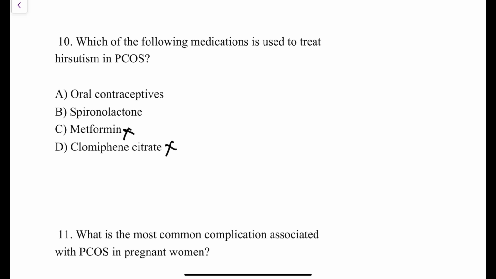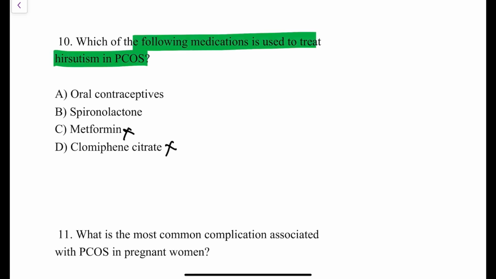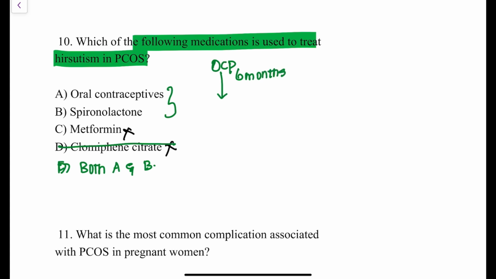But if you want me to select only one option, what am I going to select? See, the question over here is which of the following medications is used to treat. So if the question is which of the following, then definitely an option will be provided here as both A and B. Right? Because in patients of PCOS, for treatment of hirsutism, first we are going to try oral contraceptive pills for a period of about 6 months.